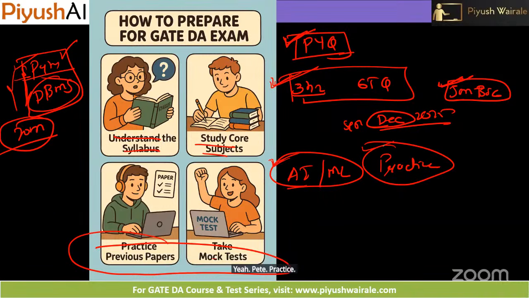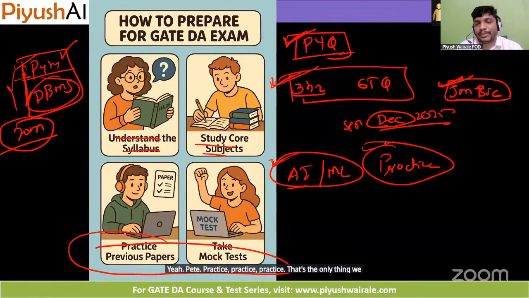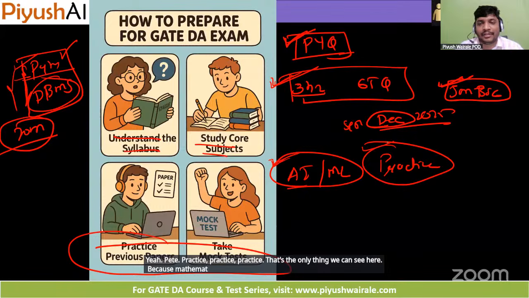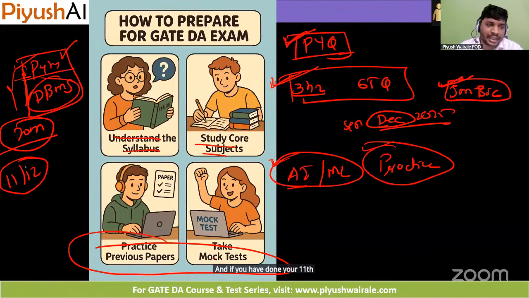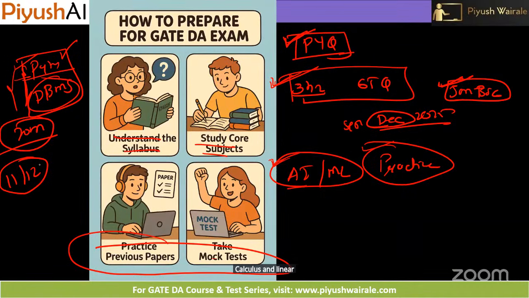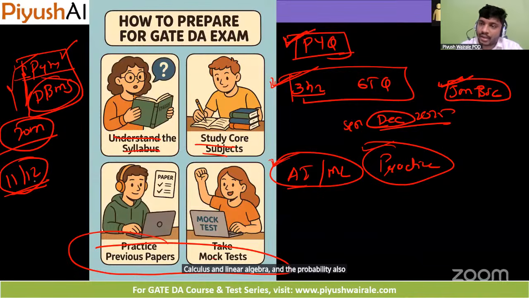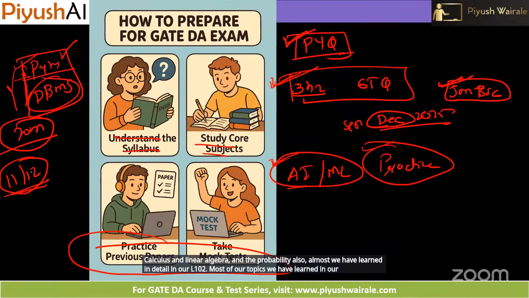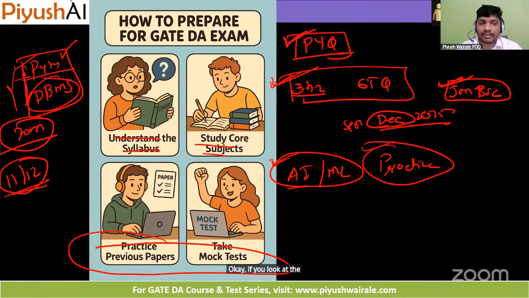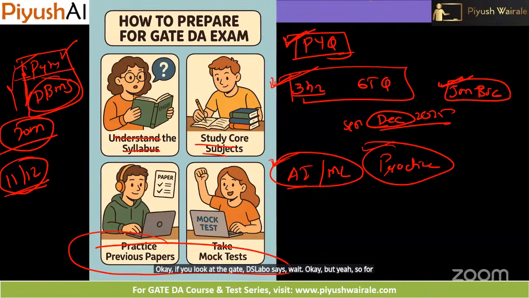Practice, practice, practice. That's the only thing we can say here. Because in mathematics you can only excel if you practice. And if you have done your 11th and 12th nicely, and if you observe calculus and linear algebra, then probability also, almost all the topics we have learned in detail in our 11th and 12th. If you look at the GATE DA syllabus as well. But yes, for every subject you need to practice.